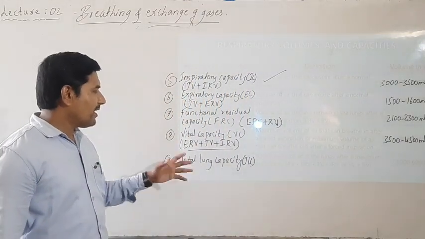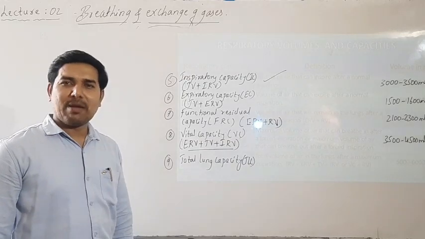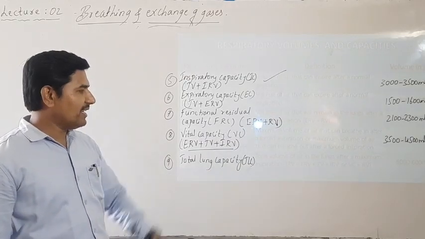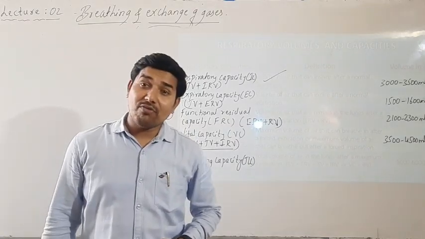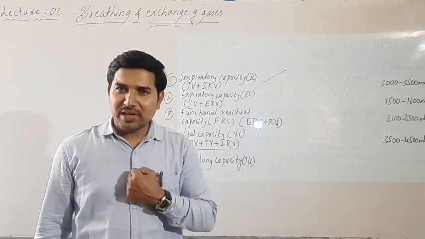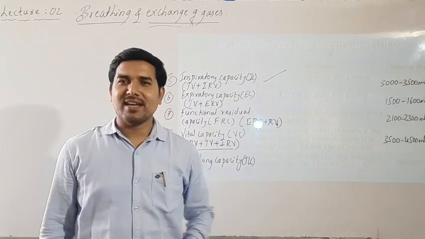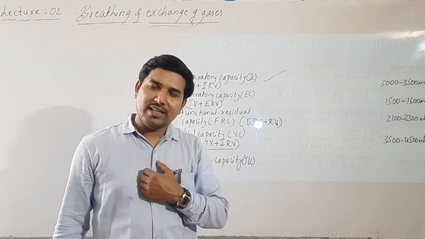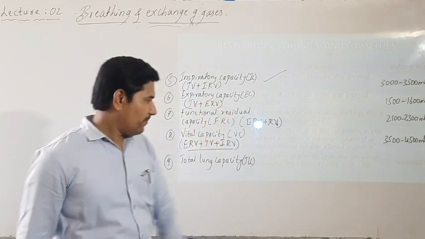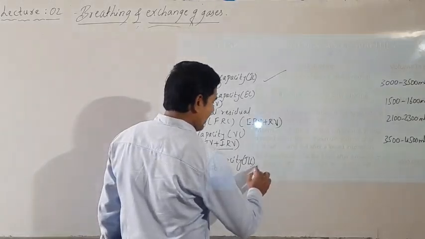The next one is TLC, total lung capacity. TLC is the maximum amount of air that can be accommodated in the lungs. That means here we are adding all the four. What are these four?